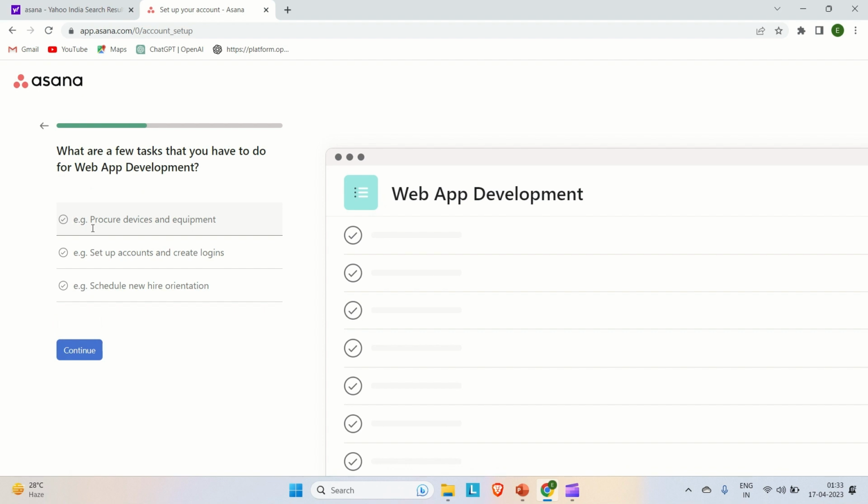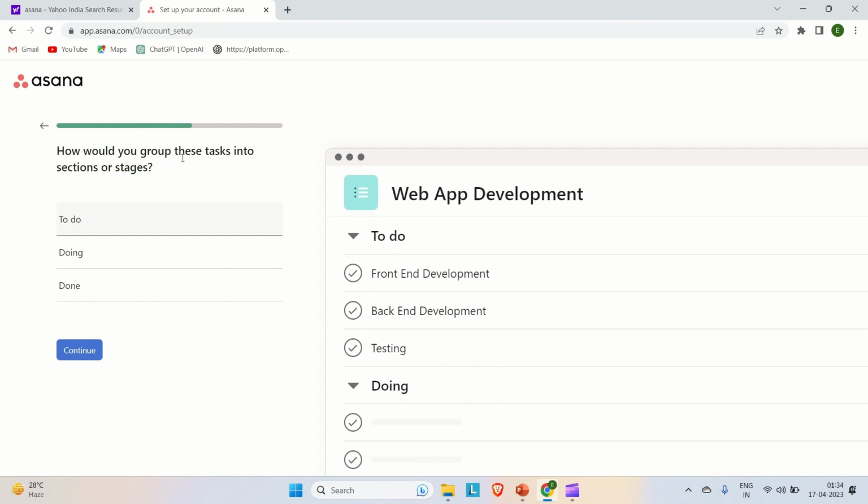So you can provide the tasks here, like front end development, let's say back end development, and let's say testing. Just continue.